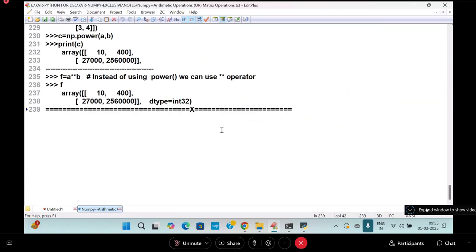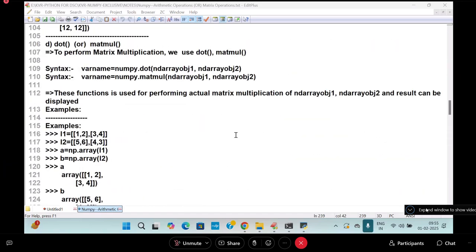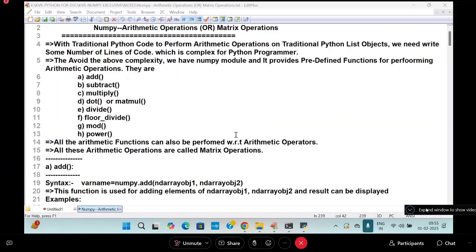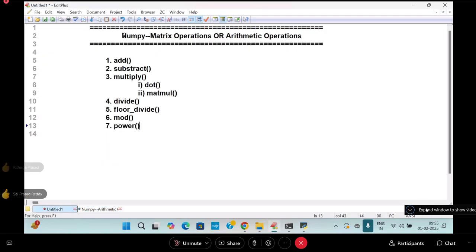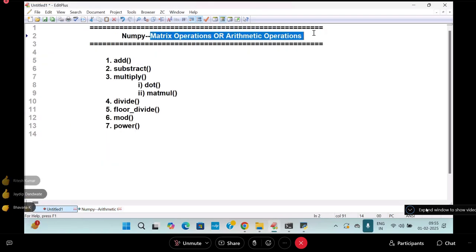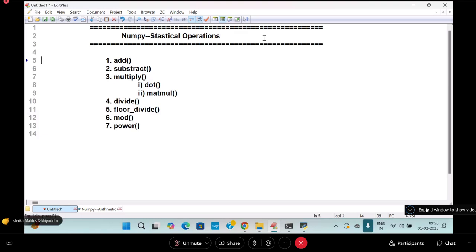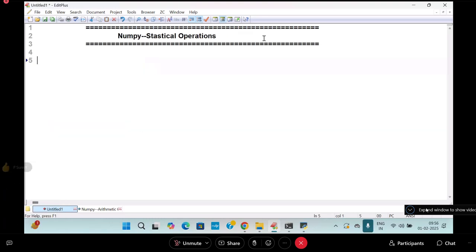Okay, now I'm entering into another type of concept. Online students, can you confirm that? Is it clear for all of you? Now I'll move to another type of operation, entering into statistical operations. NumPy statistical operations. So statistical operations, I'm going to do it. What is the use of statistical operations? What is the use of statistics?